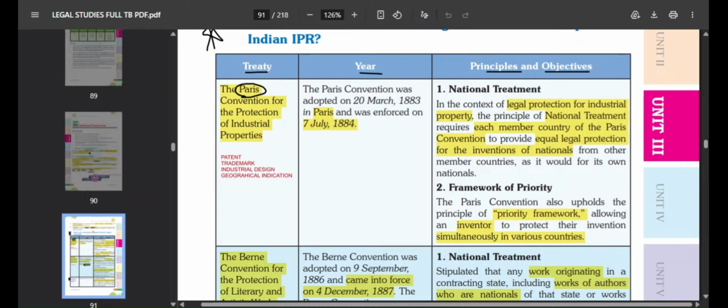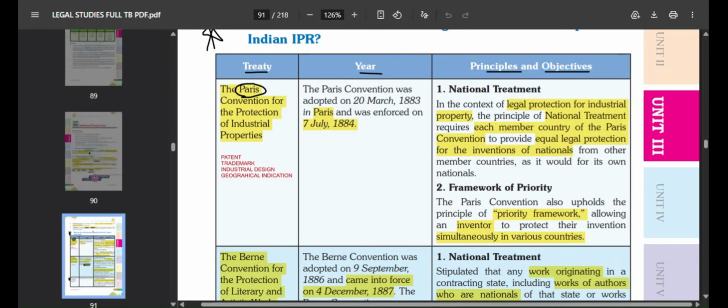Suppose you are an Indian and you have taken out an invention in India. Now you go to Paris and want to get protection there.